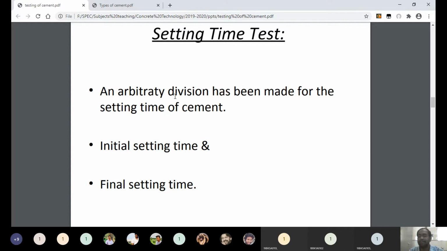Initial setting time is the time elapsed between the moment when cement mixes with water to the moment when cement paste starts losing its plasticity, and the final setting time is the time elapsed between the moment when cement mixes with water to the moment when cement completely loses its plasticity, or the cement becomes completely hardened.